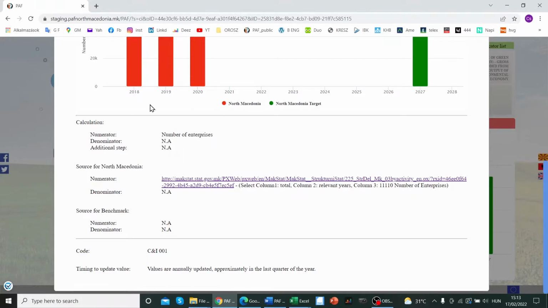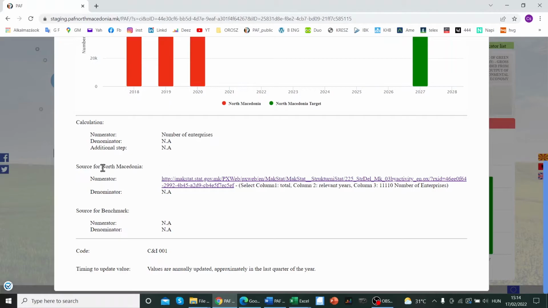About the calculation, you will find the information here in the passport of the indicator. You are really lucky if you have indicators where there is information written only next to the numerator, because it means that you don't have to do any calculation yourself. The data is coming directly from a data source. We will see an example soon, in just a couple of minutes, of a different example where you will need to do some calculation.